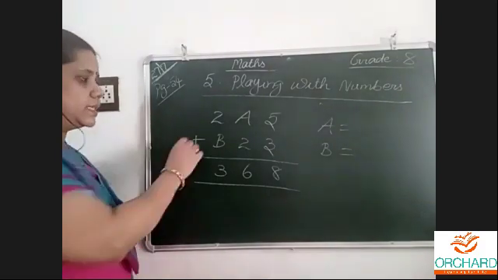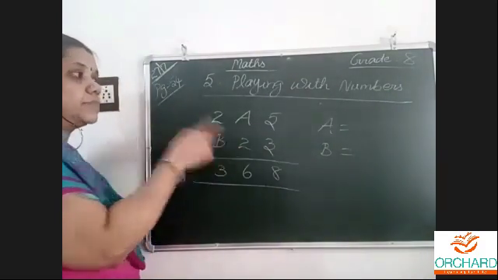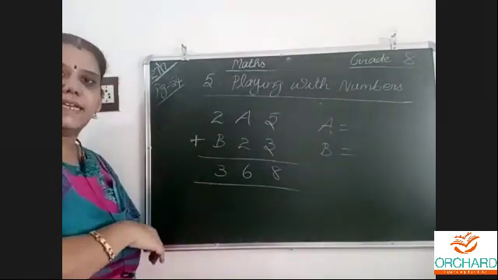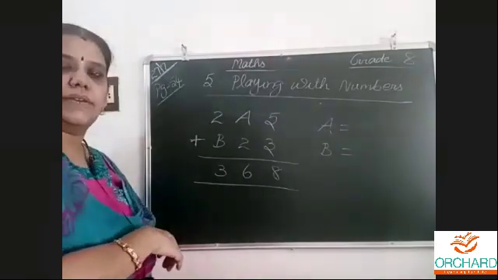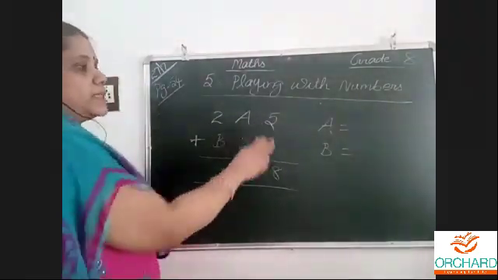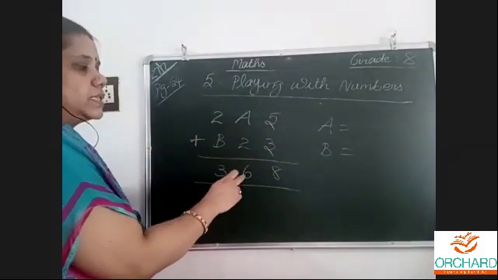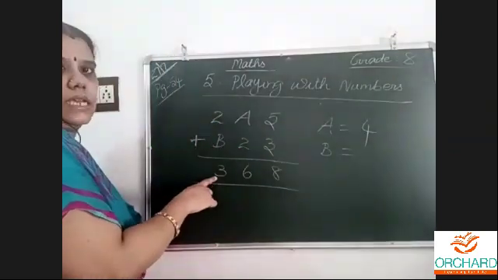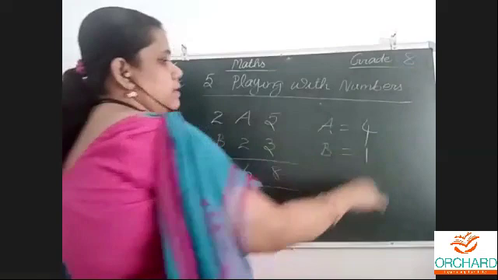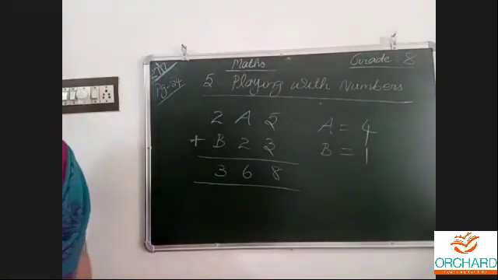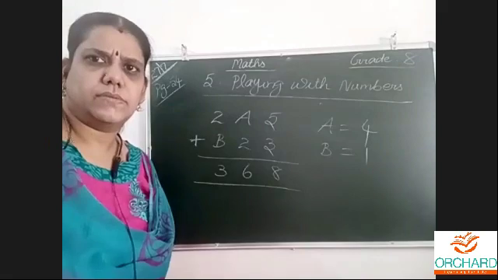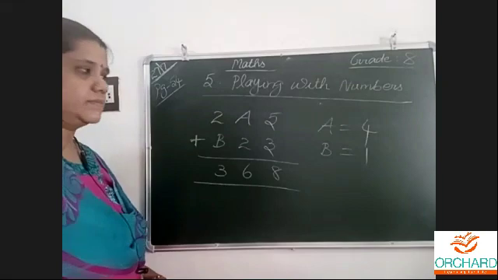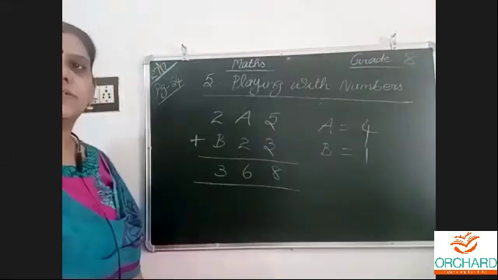Normal addition, missing digits. Questions like these will come. Sometimes with the carry, we have to think. Now here no carry. Yes, super. Fazil, very fast. 5 plus 3, 8. Dash plus 2 is 6. 6 minus 2 is 4. So A is 4. 2 plus what is 3? 2 plus 1 is 3. So A is equal to 4, B equal to 1.